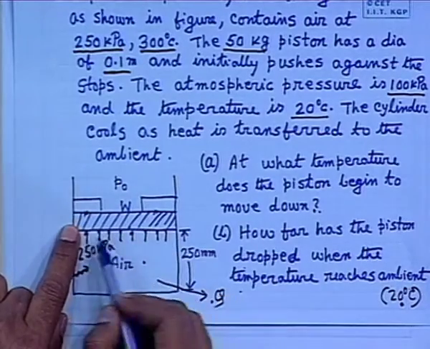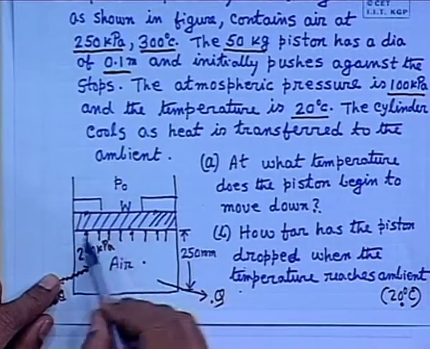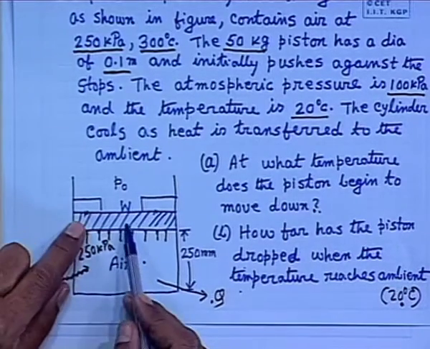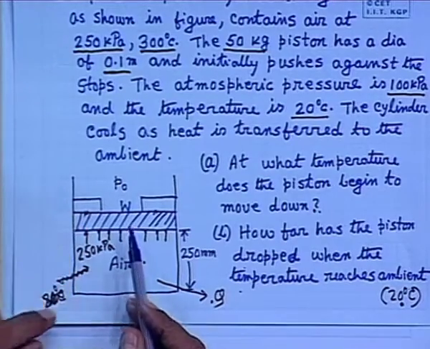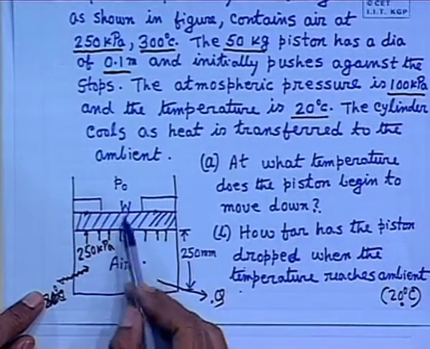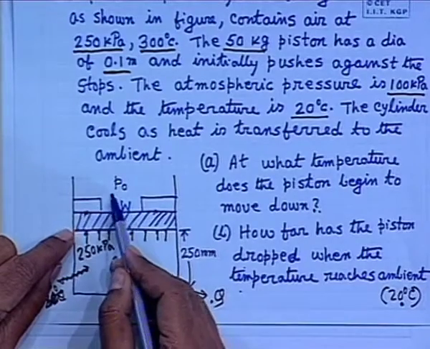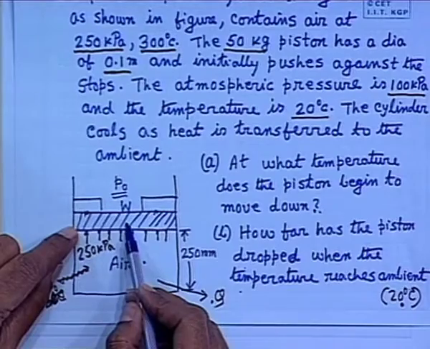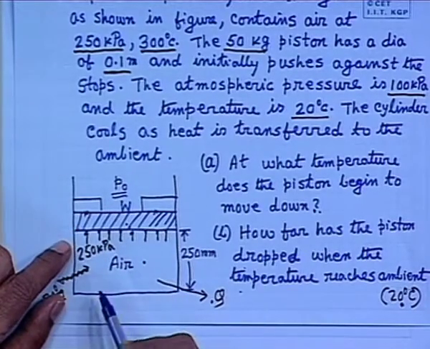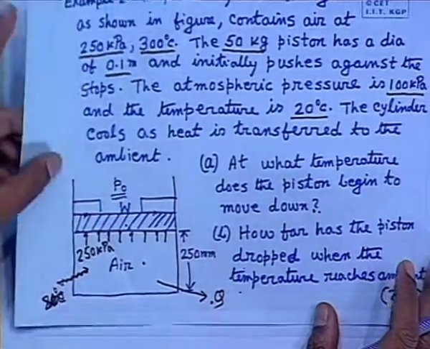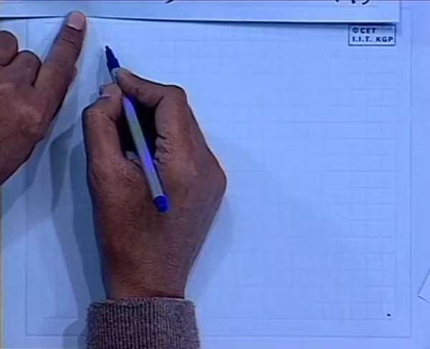But in thermodynamics, in all such problems of this sort, we will always consider that when the piston descends down or goes up, it is always in equilibrium. That means the total force acting on both sides of the piston is equal. That means we neglect the acceleration of the piston. So, if we make so, then atmospheric pressure is constant, the weight of the piston is constant, that means gas pressure has to be the same. That means it is a displacement work at constant pressure. But we do not have to use the PdV formula, only thing is that we have to use now V by T. So, we have to find out the volume.